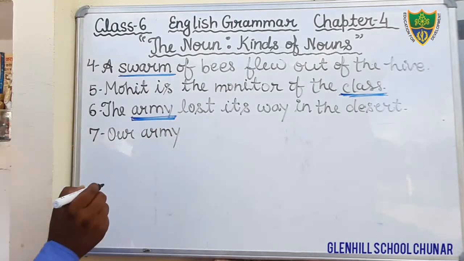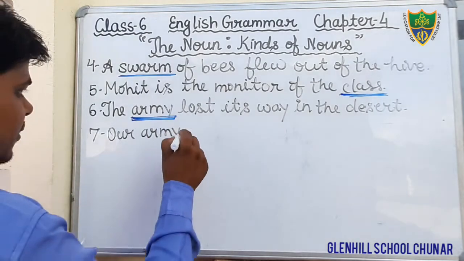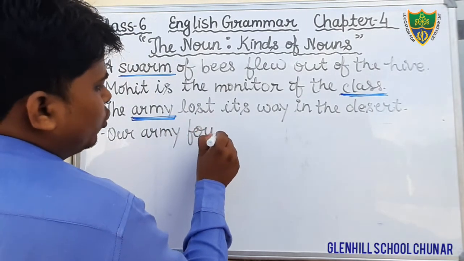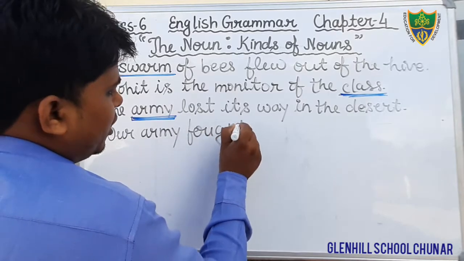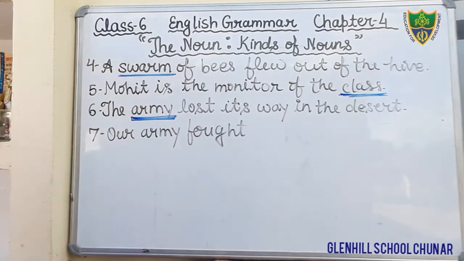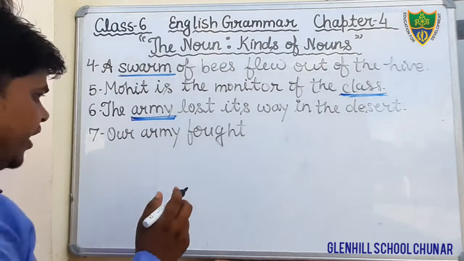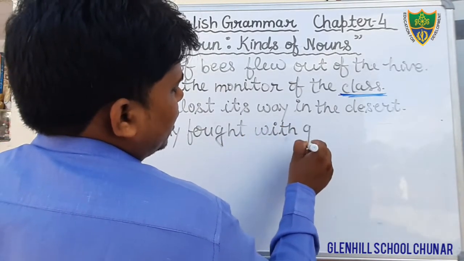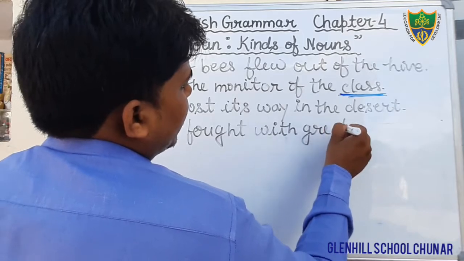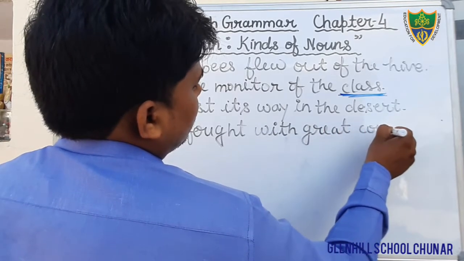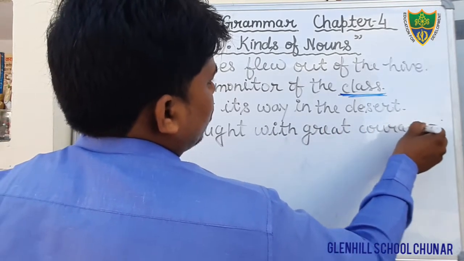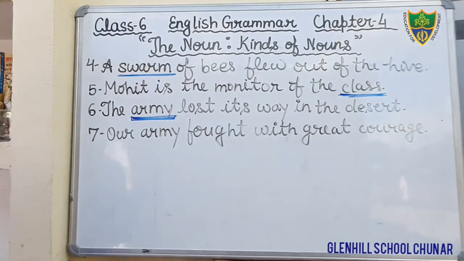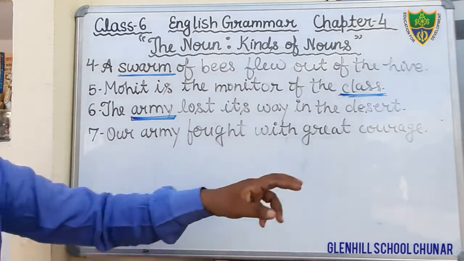Our army fought with, F-O-U-G-H-T. This is the second form of fight. Fought with great courage, G-R-E-A-T. Okay, students, this is the sentence. Our army fought with great courage.